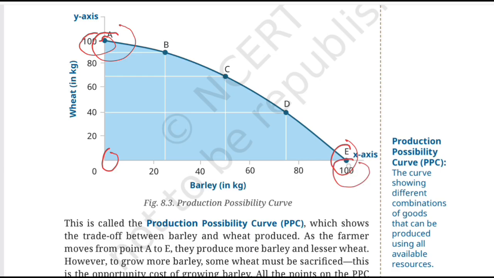But wheat is how much? 0 kg. So moving from A to E means barley production increased, but wheat production decreased. This is why I want you to stop thinking of the PPC just as a graph you have to reproduce in an exam. It is actually telling a story about a farmer making choices with limited resources.